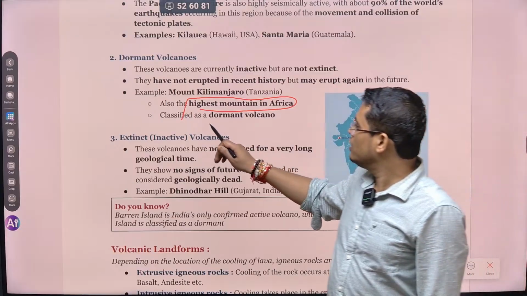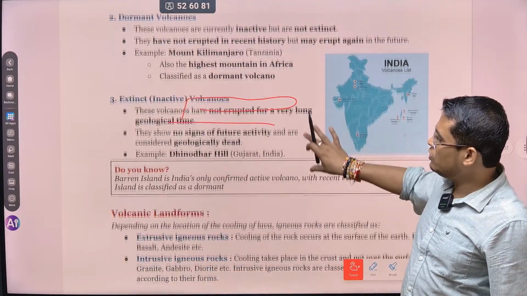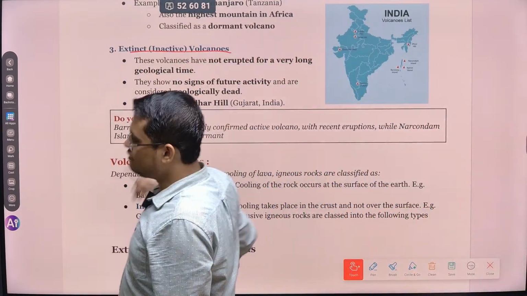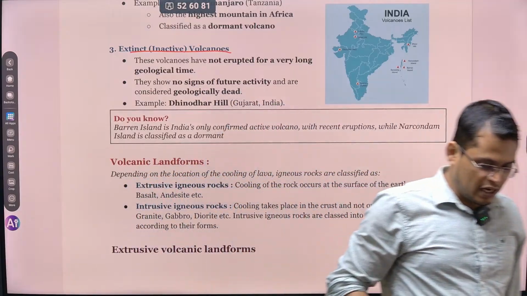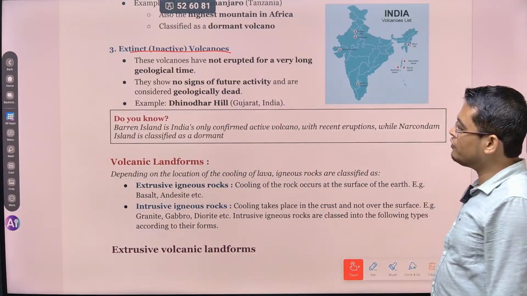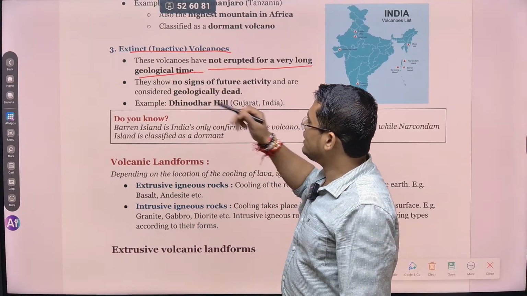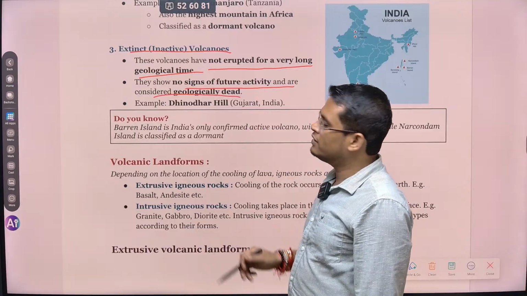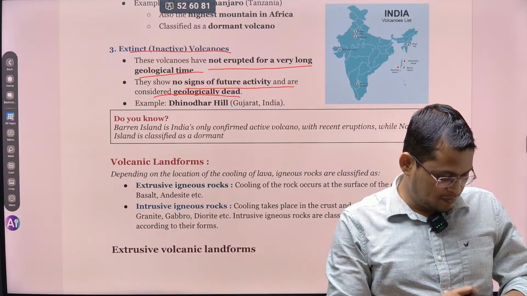So next one, it's classified as dormant volcano. So this is also called dormant volcano. The next category of volcano is called extinct or inactive volcano. These volcanoes are not active anymore. In the past there were eruptions, but there is no sign of eruption at present. These volcanoes have not erupted for a very long geological time. They have no sign of future activity and are considered geologically dead. There is no sign of volcanic eruption in future as well.